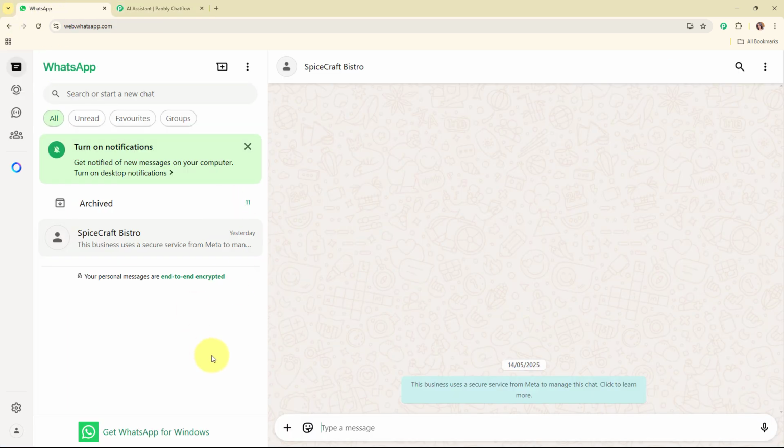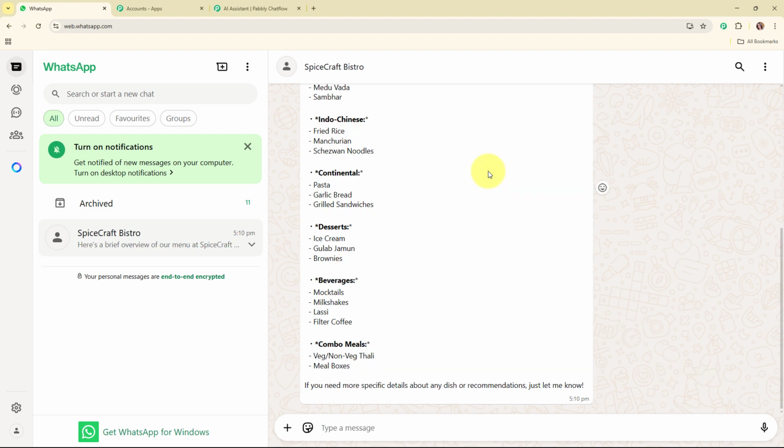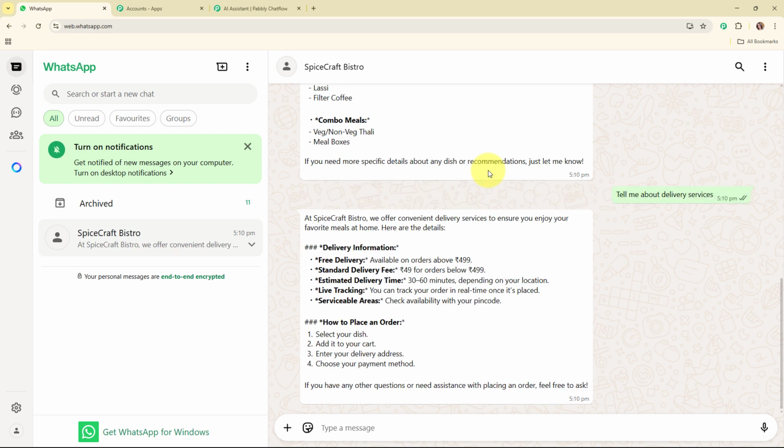This is my WhatsApp account and this is my WhatsApp number that I've connected with my Pabbly Chat Flow account. Let's suppose that I am a customer here and I'm going to drop a text to this chat as I need help. And you can see we have received the message, of course, asking what do you need help with. So I'm going to give the message as give menu. And you can see we have received the entire menu here. Now I'm going to ask about the delivery, so I'm going to write the text as tell me about the delivery. And you can see we have received the delivery information as well.